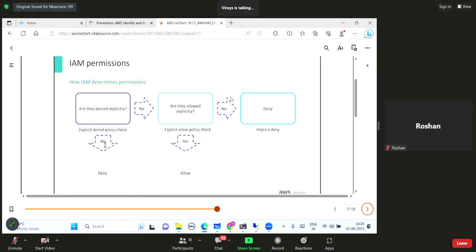If yes, then deny will take place. But if you have not denied anything, have you allowed anything? In today's session, we have given administrator access. If yes, then the allow permission will come into the picture. But if no, then again deny will apply. We have tested this entirely. This is how the policy logic works in AWS.